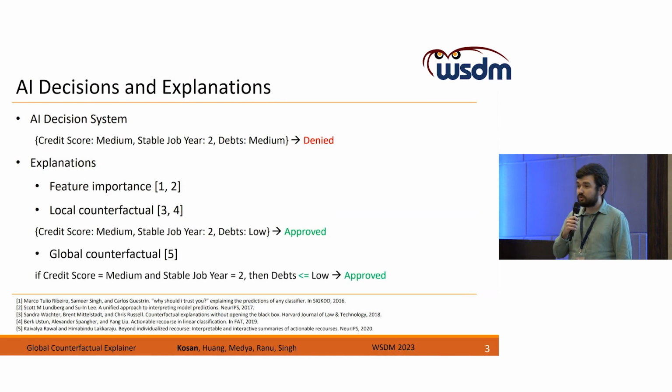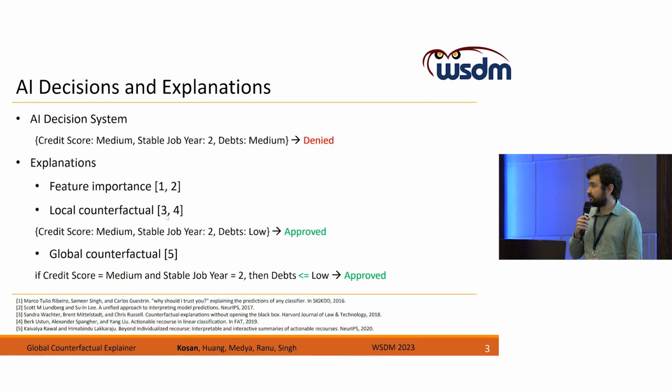On the other hand, the global counterfactual idea tries to define a general rule, and it will make it easier to explain compared to the local counterfactual one. For example, here, the rule is: if credit score is medium and stable job year is 2, then debt should be less than or equal to a threshold to get approved.